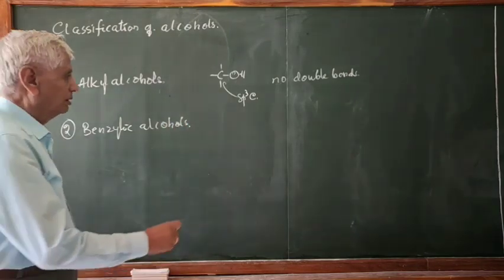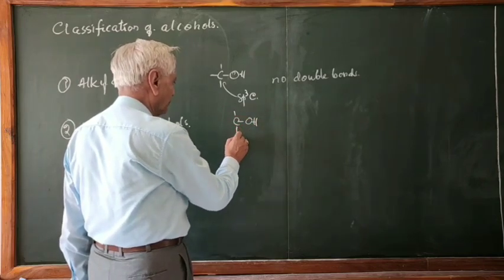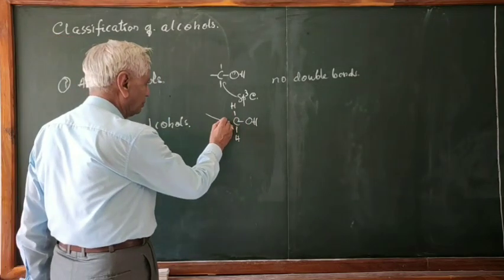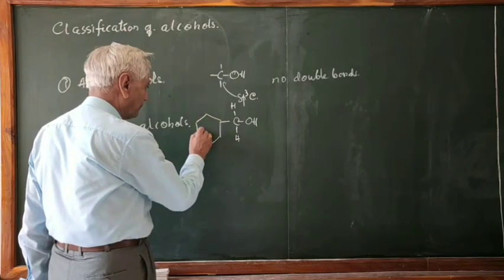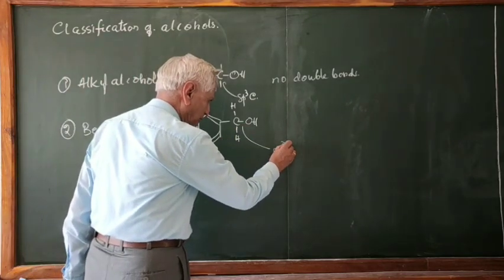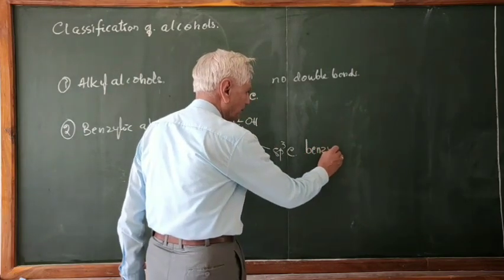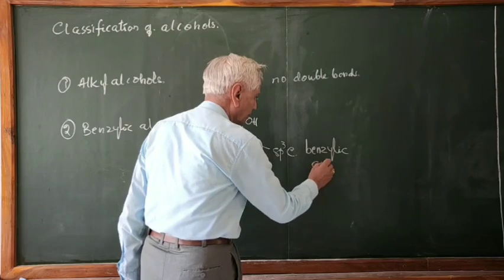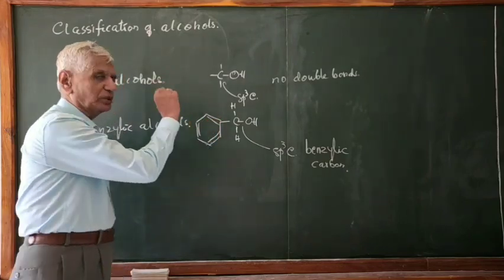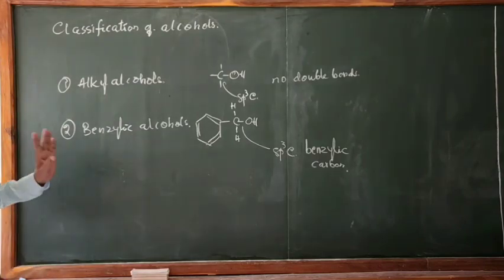In benzylic alcohols, the OH group is again connected to the sp3 carbon, and this sp3 carbon is connected to a benzene ring. This carbon is sp3 carbon, as you know, and this is also called the benzylic carbon, because this carbon is directly connected to benzene. Therefore, it is called benzylic carbon. And such compounds are called benzylic alcohols.